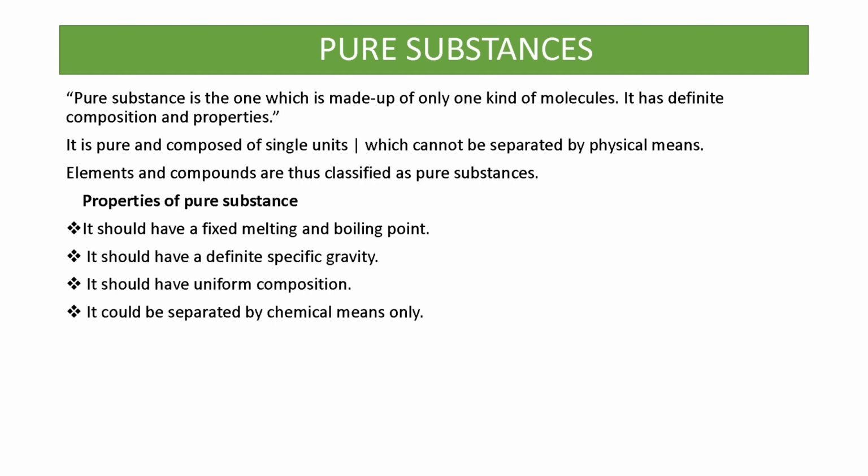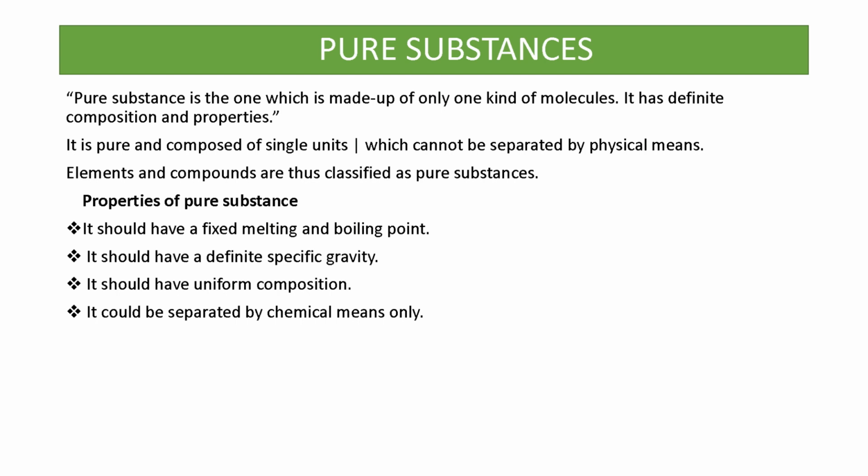First we come to know what is pure substances. A pure substance is one which is made up of only one kind of molecules and it has definite composition and properties. So here two points are very important: a pure substance is made up of only one kind of molecules, and a pure substance has definite composition and properties. We can't split a pure substance into simpler substances. We cannot separate pure substances by physical means. So these are important points about pure substances.